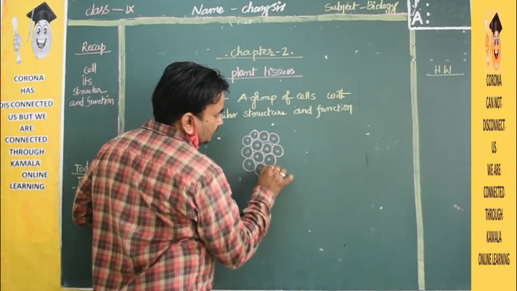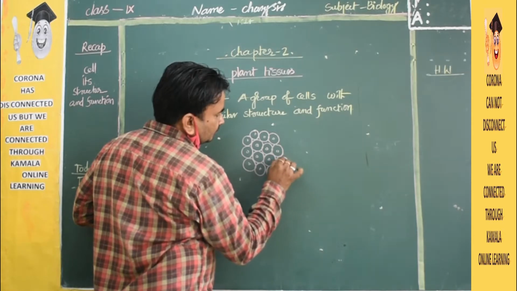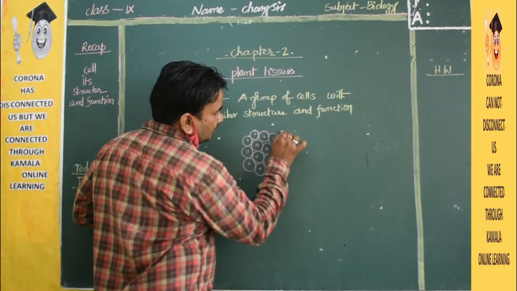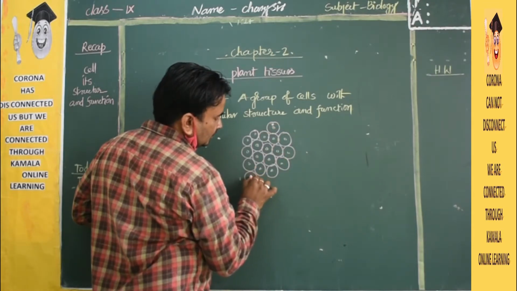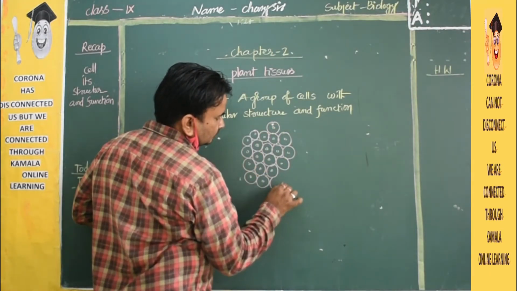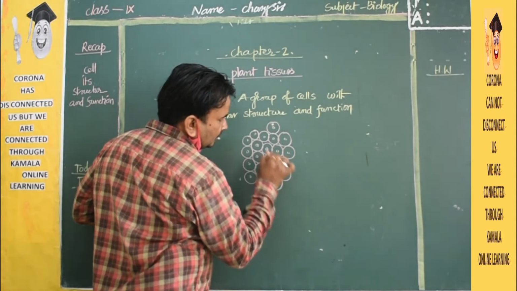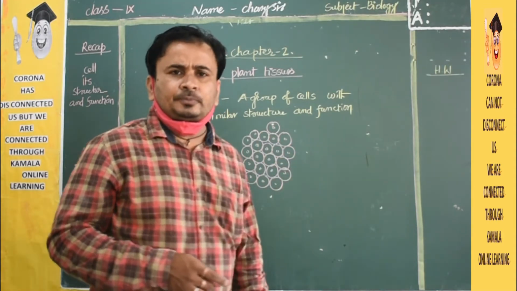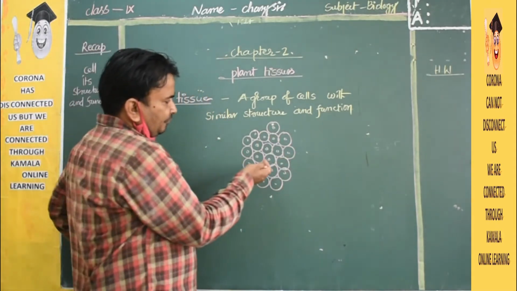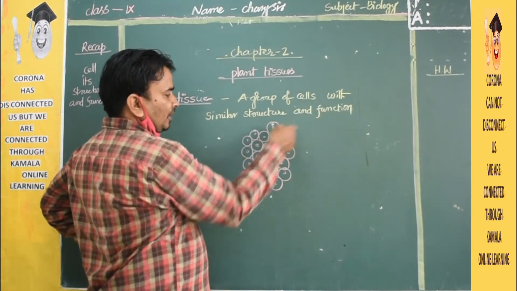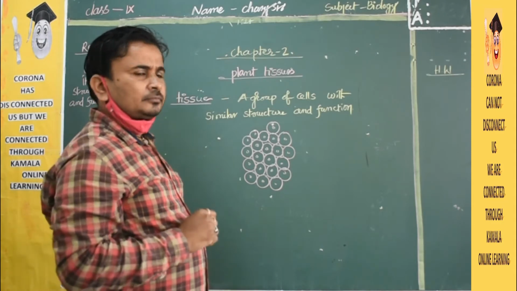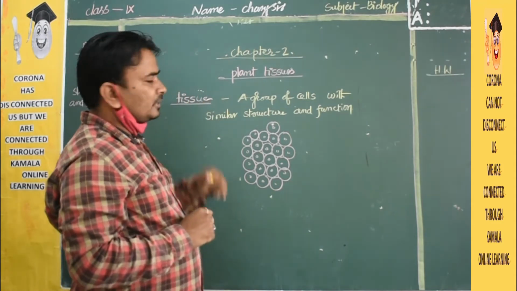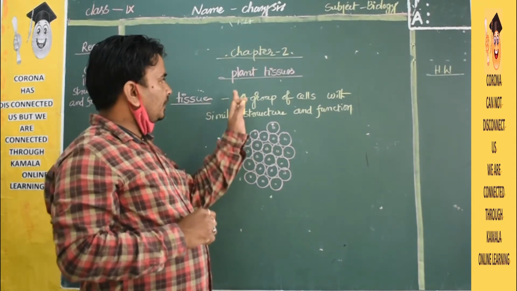If you see, the structure is the same and the function is also the same. Each cell will do the same function. That is called tissue. From today onwards the topic is plant tissue.